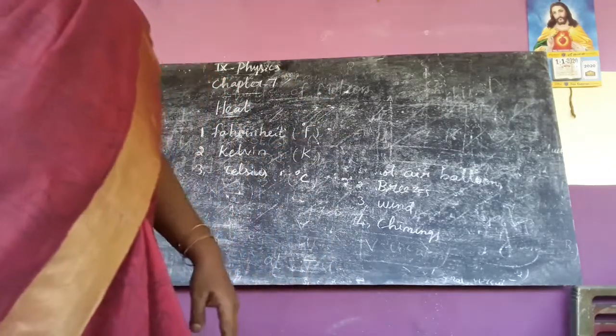Now we can see the picture. Look at this picture of the Fahrenheit scale, given in degree Fahrenheit. This is the freezing point, that is 32 degree Fahrenheit. This is the boiling point, that is 212 degree Fahrenheit. In between, the interval is divided into 180 parts, from 32 to 212.